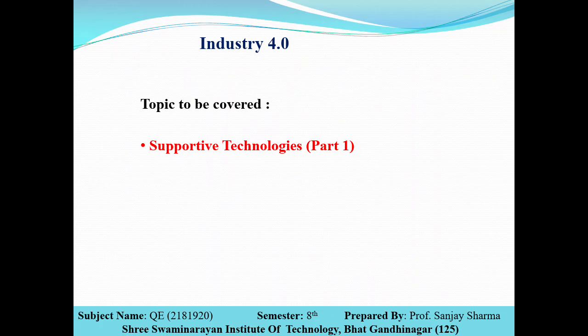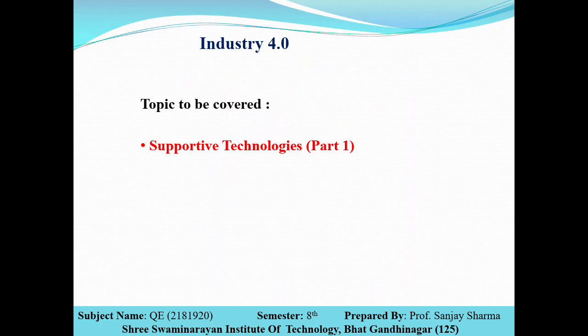I have divided the supportive technologies into part 1 and part 2. There are around 12 different technologies to be implemented in Industry 4.0. Here we will see the 6 different technologies used to implement the Industry 4.0.